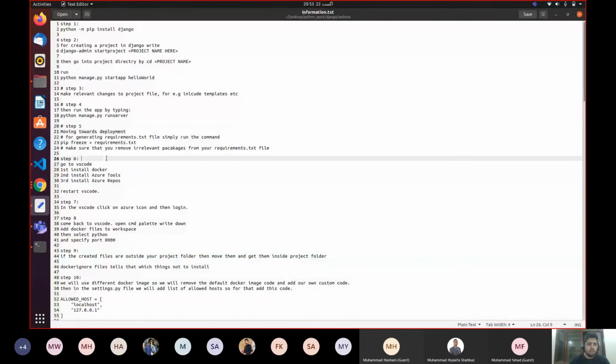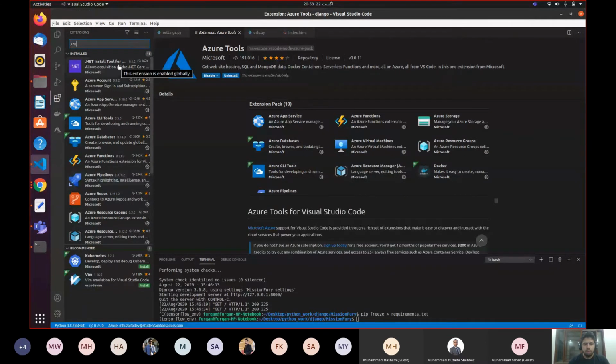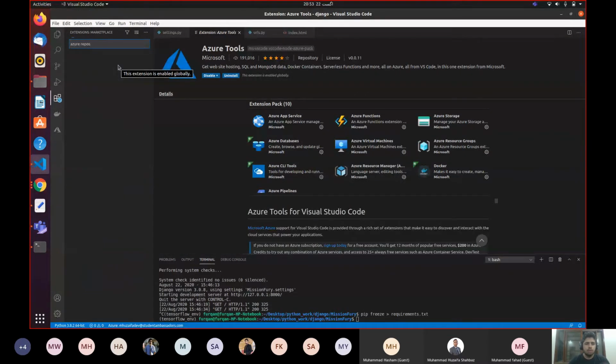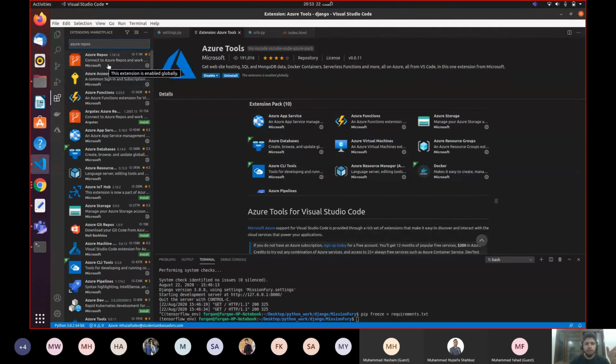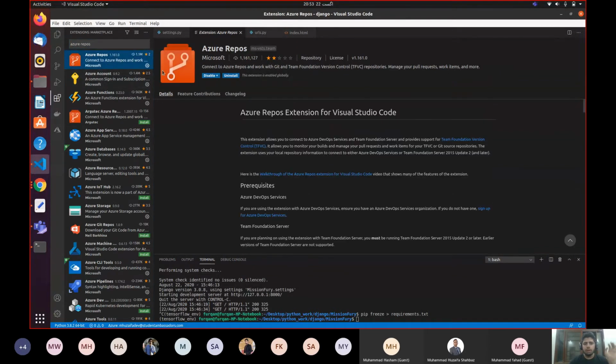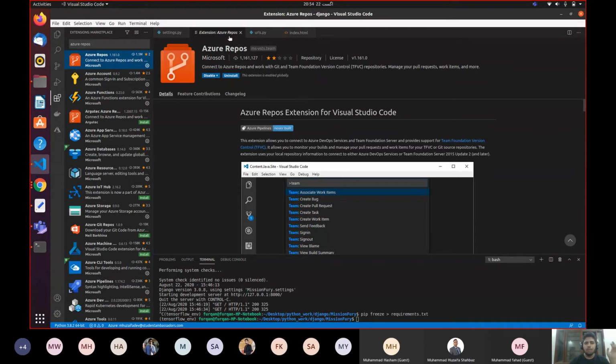Third thing is Azure repos. You again need to search for Azure repos, and over here you will see Azure repos, and you need to install it. Again, it is not a necessary thing. You don't need Azure repos, but if you get any error, just install it. Just give it a shot.